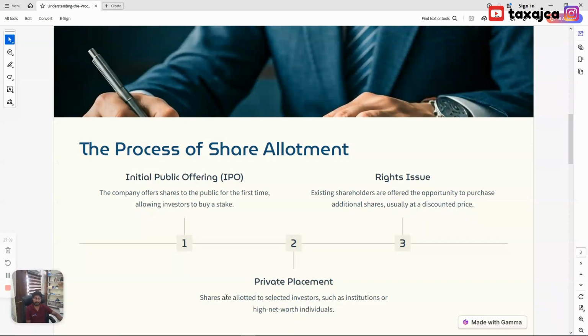In a private placement, the shares are allotted to selected investors and not everyone can buy these shares, such as institutional investors, high net worth individuals, etc. Now the third thing is rights issue. In the rights issue, the company shares are issued to existing shareholders and not to any outsiders. These are issued at a discounted price, and these are also additional shares that the company will issue.